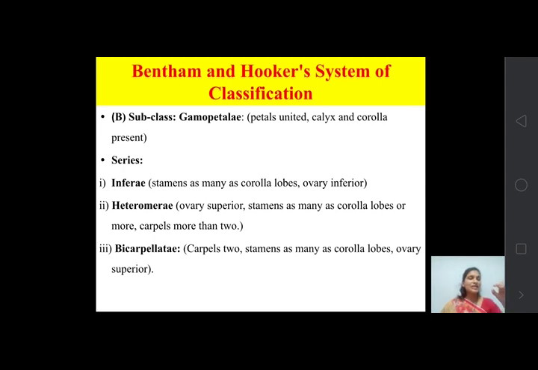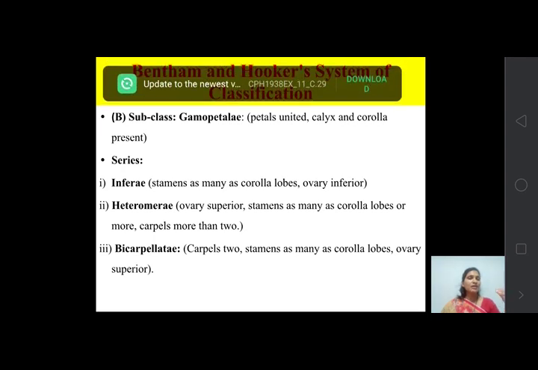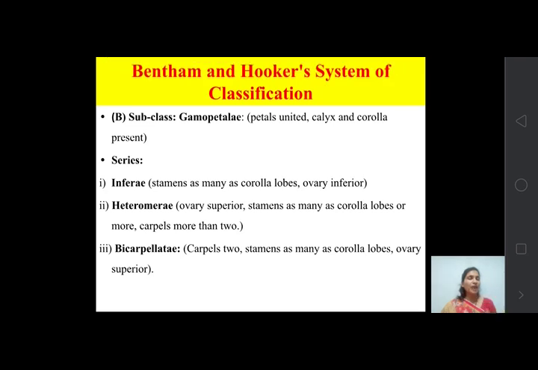So this character, that is stamens as many as corolla lobes, is present in all the 3 series, that is Inferi, Heteromeri and Bicarpellatae. So it is a similar character between these 3. The difference is the position of ovary. In case of Inferi, ovary position is inferior. In case of Heteromeri, position of ovary is superior.